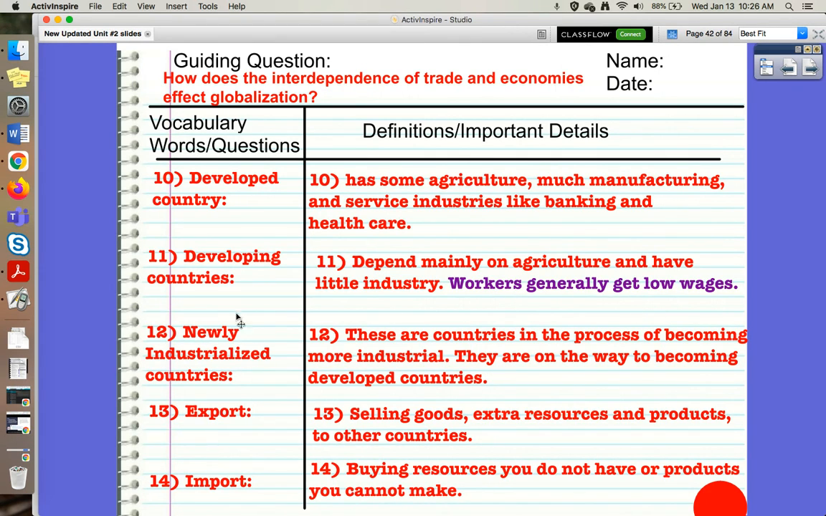There's also newly industrialized countries. So these are countries that are in the process of becoming industrial, or they're just starting to have like factories and start to mass produce things. Okay? So they're on their way to being a developed country.